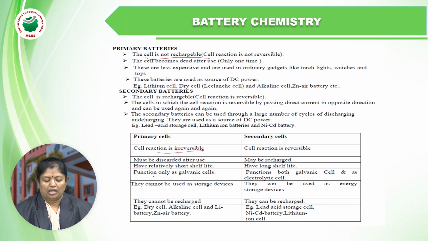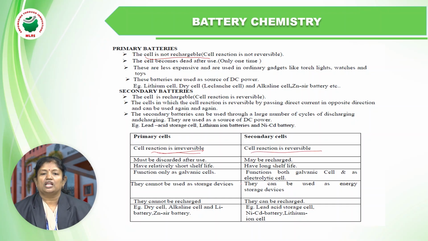Now see the differences between the primary and the secondary cells. In a primary cell, the reaction is irreversible, which means that once the products are formed, it is over. We need to throw it away. It is not possible to convert the product back to the reactant.